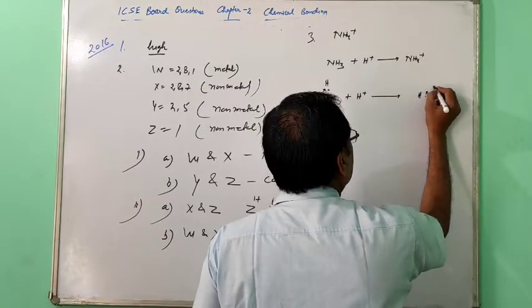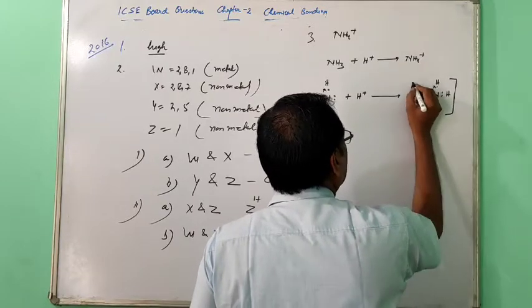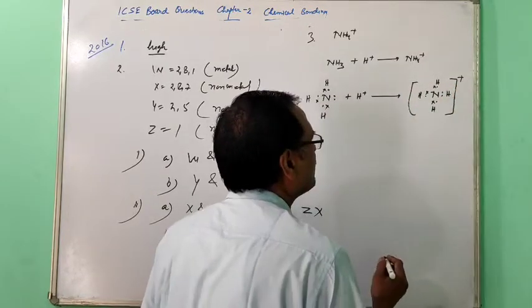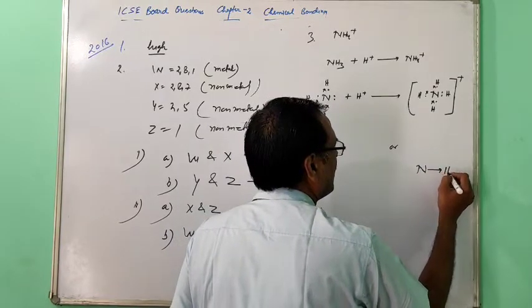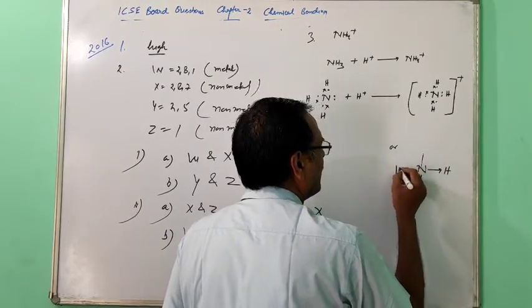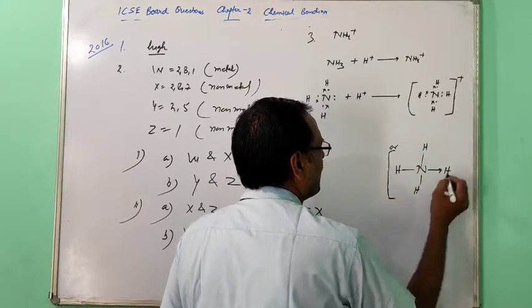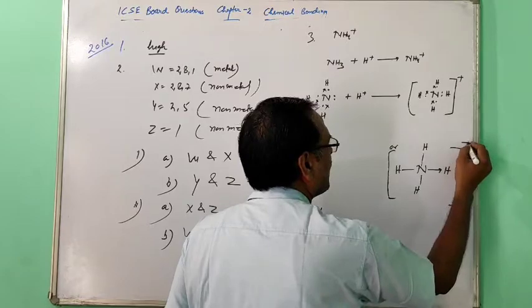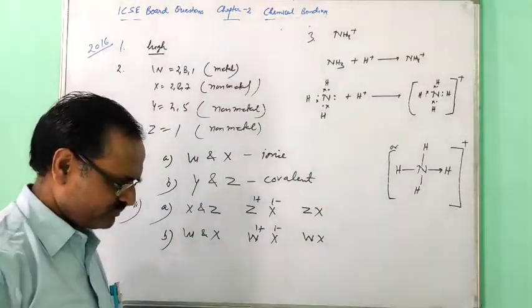The others are covalent, and the positive charge develops on the whole molecule. So by this way, you get the structure.